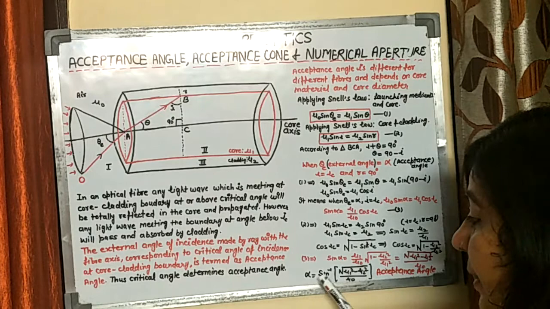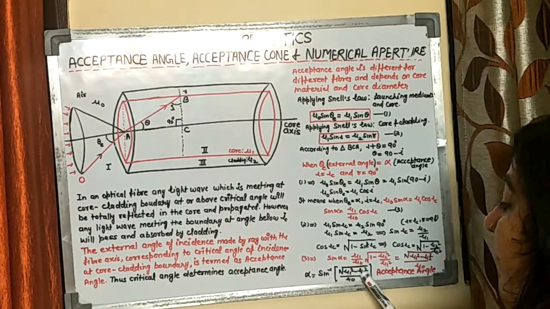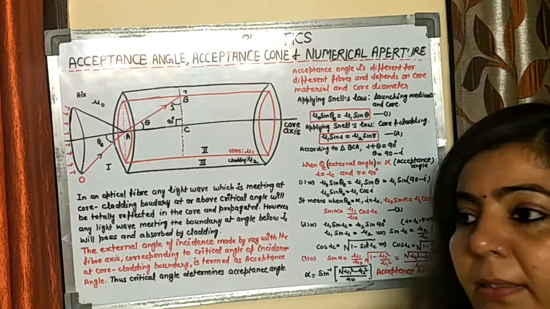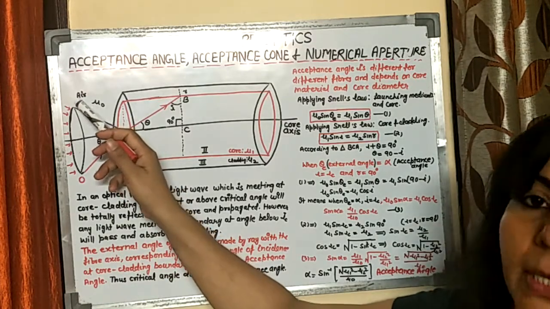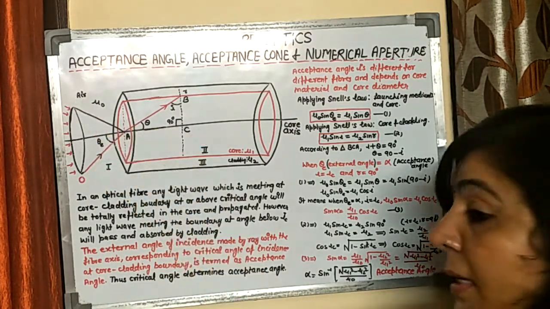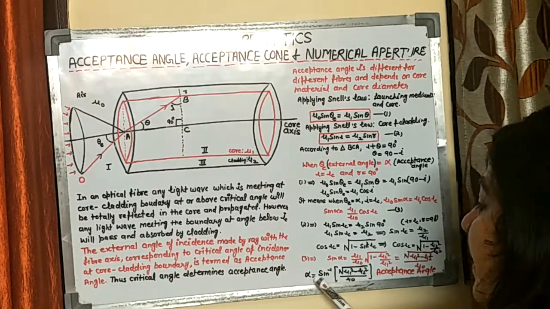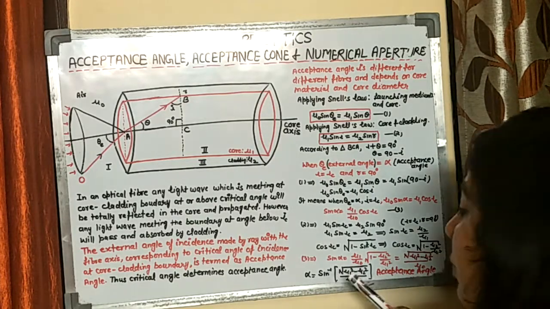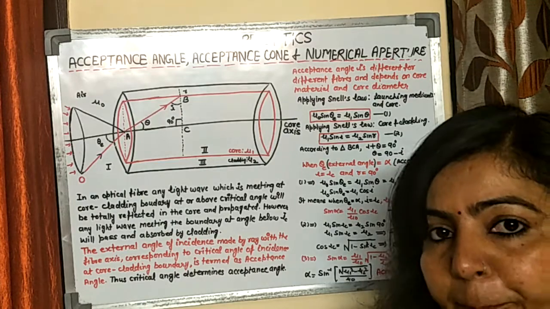So the acceptance angle is equal to sine inverse of under root mu 1 square minus mu 2 square, upon mu naught. This mu naught is the refractive index of the launching medium, and generally the launching medium is air, so mu naught has the value one. So the acceptance angle is sine inverse of under root mu 1 square minus mu 2 square, where mu 1 is the refractive index of the core and mu 2 is the refractive index of the cladding.